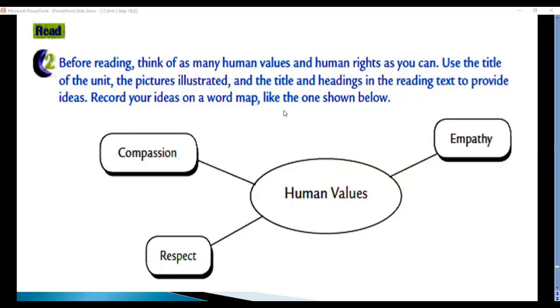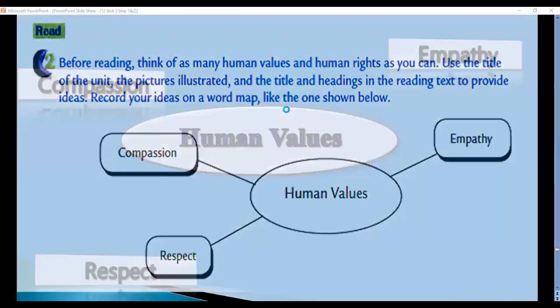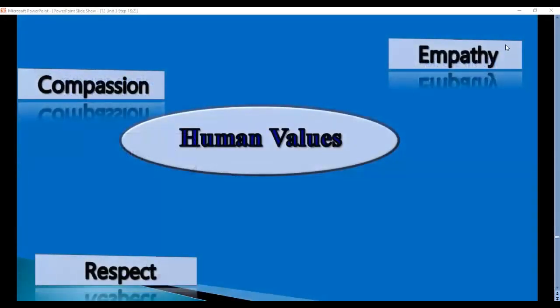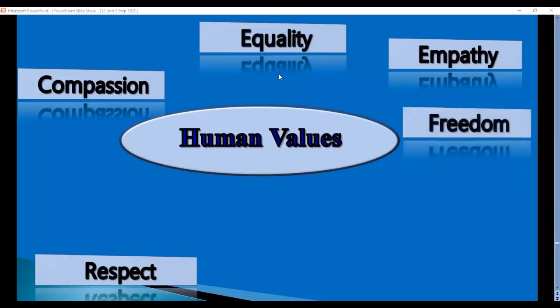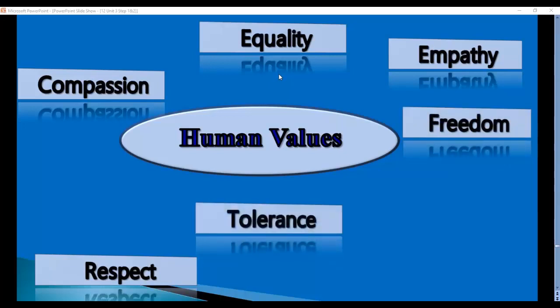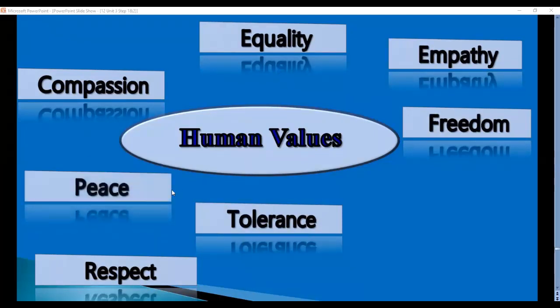I'd like to give you some time to think about it, but let's see here. Here we have empathy, compassion, respect. What else? Let's see. Equality, the state of being equal. Here we have freedom, the state of being free. Here also we have tolerance. That's to say, all people should be tolerant to others. What else? Here we have peace.